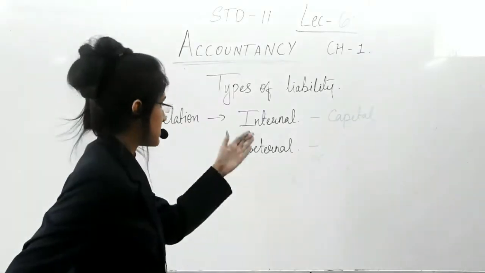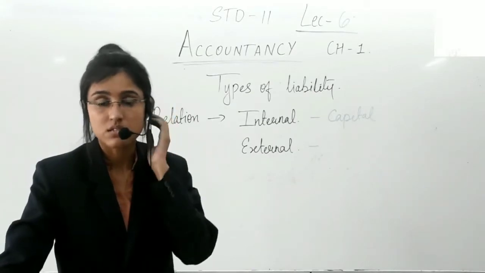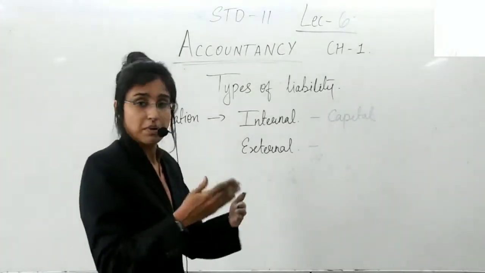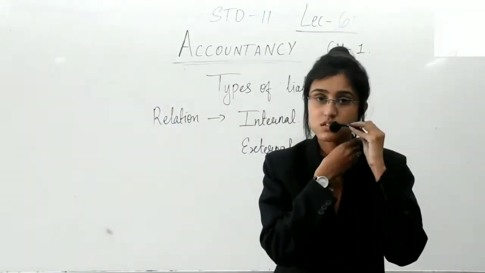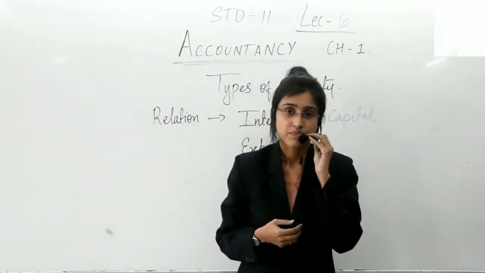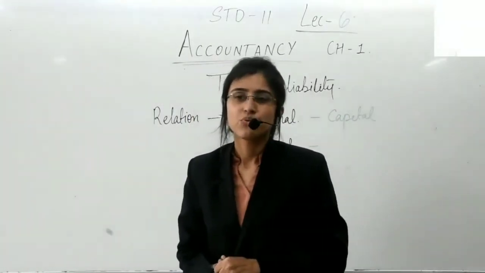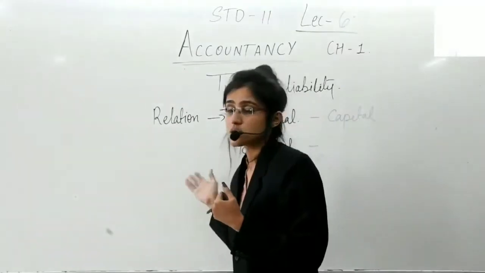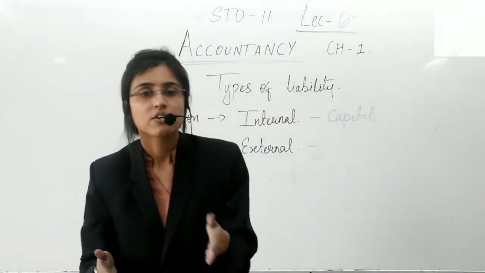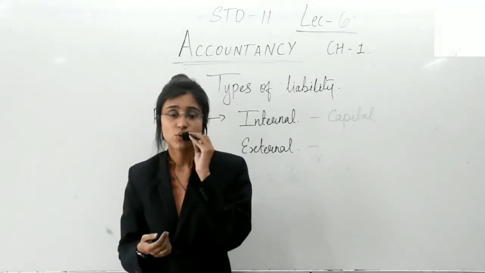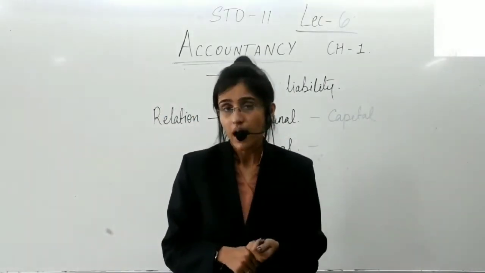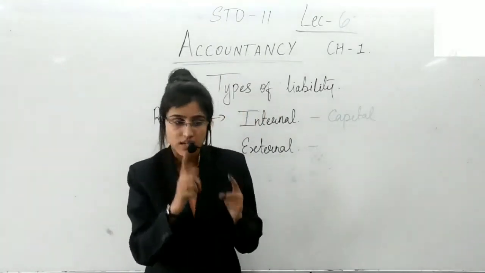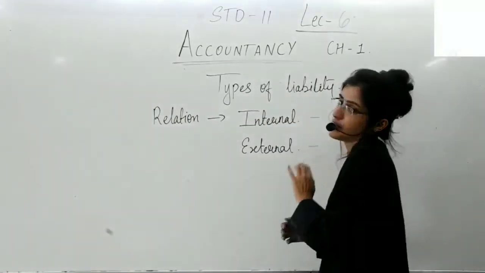So capital is an internal liability, and if we are talking about external liability, then it says that any amount payable to the third party. Who's the third party? It is the outsiders. A person from whom you have purchased goods on credit, just like we have just considered the example of 60,000, 1,20,000. 60,000 of which you have paid in cash immediately, and the remaining 60,000 you haven't paid yet. So that is a liability, and that is an external liability.